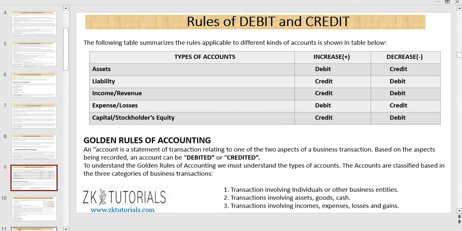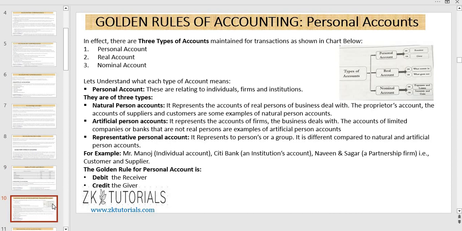So here there are three categories of business transactions under golden rules of accounting. Number one, transactions involving individuals or other business entities. Number two, transactions involving assets, goods and cash. Number three, transactions involving income, expenses, losses and gains. These three types of transactions are based on the three types of accounts. Now we will discuss those three types of accounts. Personal account. The rule of the personal account is debit the receiver and credit the giver. And there are three types of personal accounts: natural personal account, artificial personal account, and representative personal account.